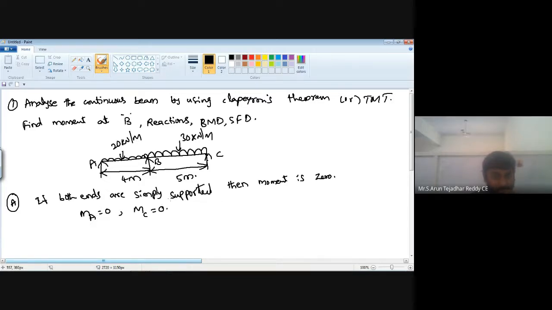And one more condition is there: the intermediate support moment is not equal to 0. In this given diagram, MB is the intermediate support, and also we have one condition: in maximum cases, we will get our moment at B as a negative value.